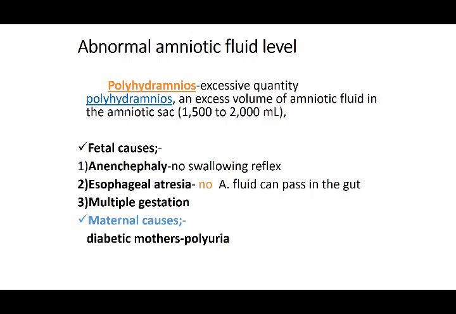Multiple gestations. If there are two babies, there is going to be double the amount, because each baby is going to have its individual amount. So it is going to be 2, 3, 4, each needing its own amniotic fluid levels for its development. So the amount would be a polyhydramnios. You can call that a sort of physiological increase, but this is a pathological increase. That is polyhydramnios.